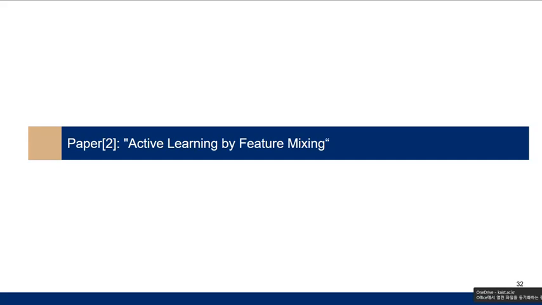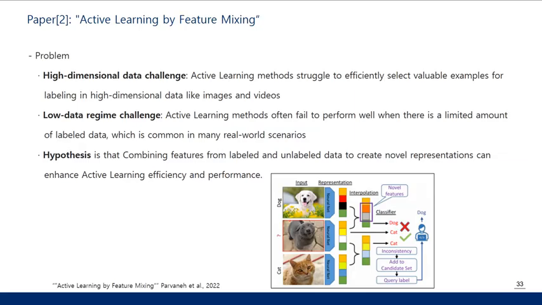I will continue with the second paper. The second paper is Active Learning by Feature Mixing. Conventional active learning methods either cannot handle or are unscalable to high-dimensional data. Also, for cases when there exists a limited amount of labeled data, it has to cautiously consider the underlying uncertainty of the model. The intuition of the proposed method, ALFA-Mix, is that extracted low-dimensional feature representations can be leveraged to find novel features efficiently, which is also scalable to large datasets without direct application to the high-dimensional input data.